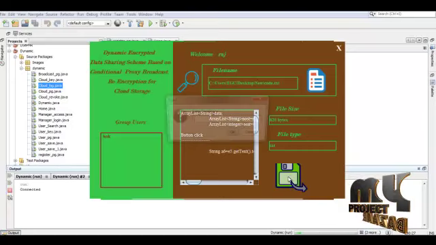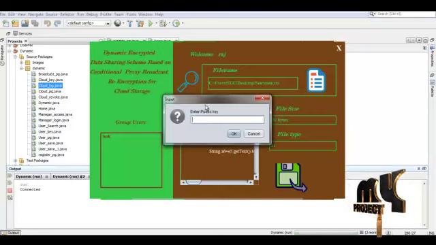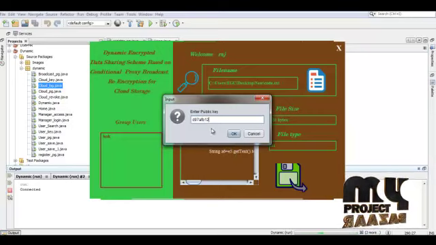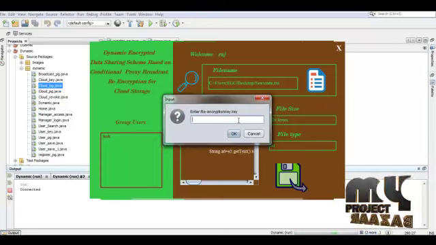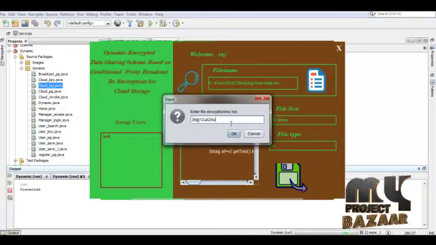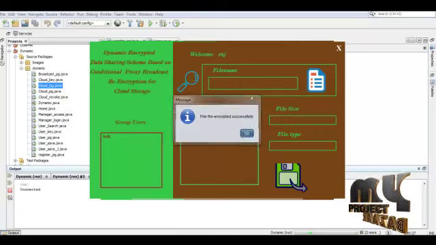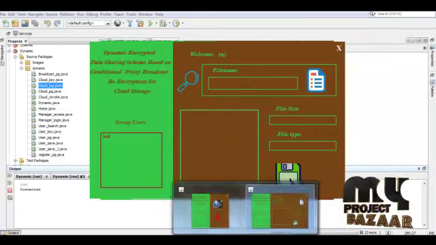I'm going to encrypt. Now we have to provide the public key and the re-encryption key, which we have generated and received from the cloud server. The file was encrypted successfully, and then it asks for the re-encryption key. This is the re-encryption key for the process. It was re-encrypted successfully. So let's go for the next process.